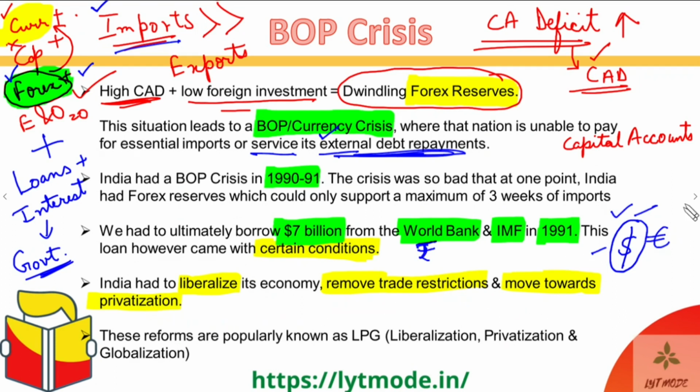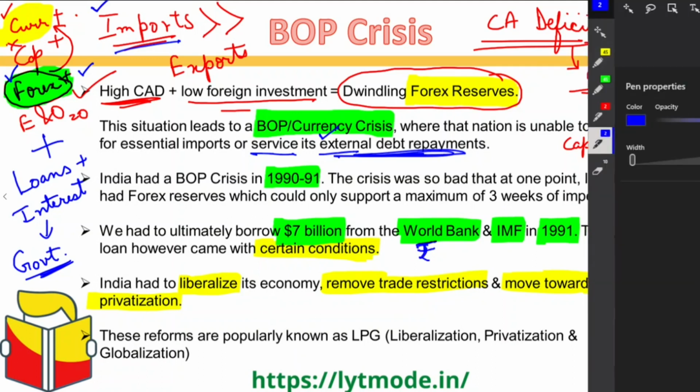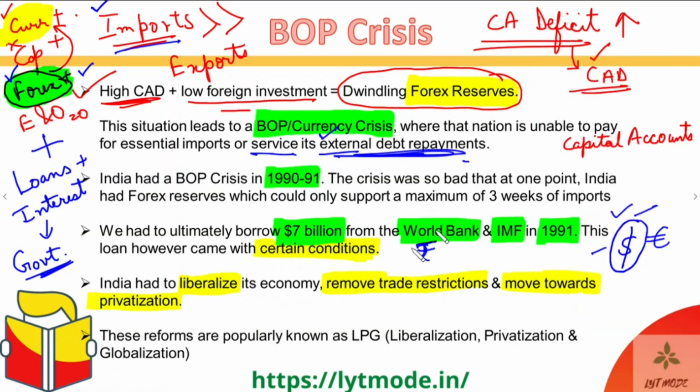And these reforms, which India then had to go through, are popularly known as LPG. And what does LPG stand for? Liberalization, privatization, and globalization. And these are, of course, chapters that you will study separately as liberalization, privatization, and globalization in the ESI section itself. So I hope some of you might have gone through them, others might not have. But don't worry, these are separate chapters that will be covered separately.